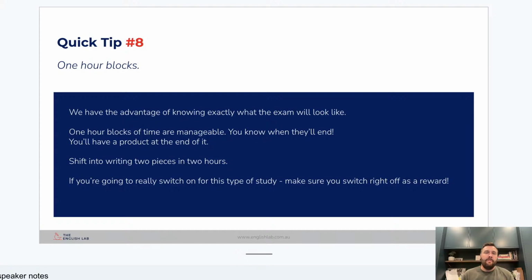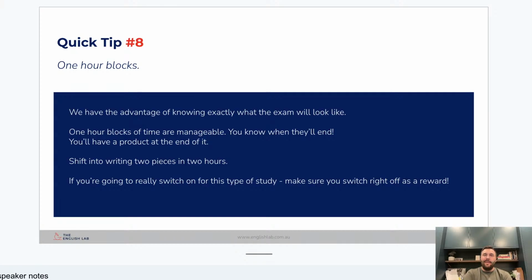1 hour blocks. I've left this one till last because it is the absolute most important. We have the advantage in English of knowing what the exam will look like. We don't know the details, but we know that if we have been studying a text, there'll be 2 questions on there about that text. So therefore, if I can challenge myself to write 15 essays in the next 6 weeks about that text, well, then there's not a whole lot they can ask me on that exam that I wouldn't have covered if I'm doing 15 different questions. Same thing with the stimulus material, and same thing like we spent all that time talking about with the Section C material. So 1 hour blocks are also great because they're manageable.